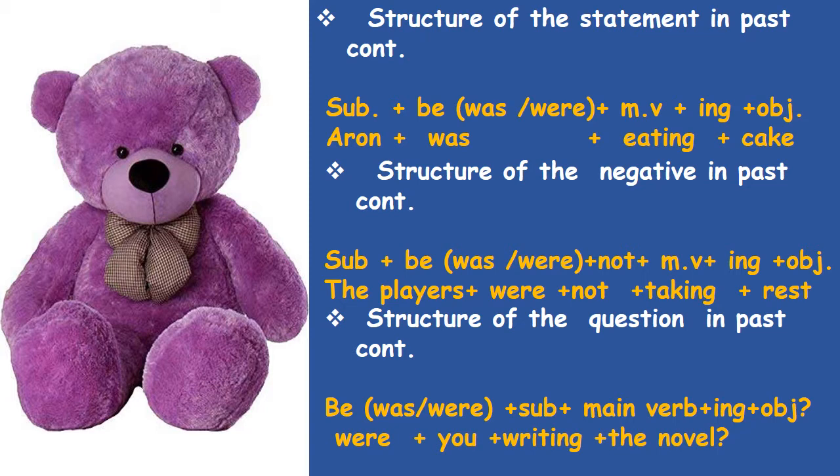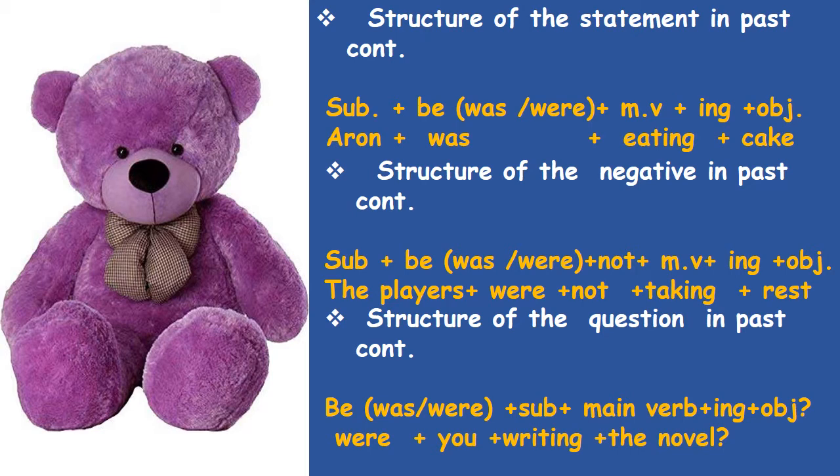The third one is structure for the question in past continuous tense. Here the question begins with the be form verb in past tense was or were, was for singular, were for plural, plus subject plus main verb plus ing plus object or adjective or adverb or complement. The example is were you writing the novel, were the be form verb, you the subject. Here you, even though it is singular or plural, were is used for second person.